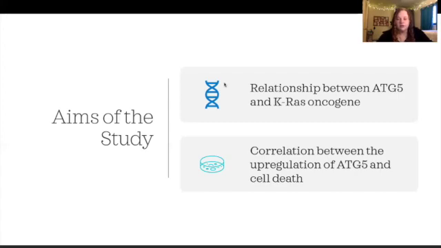The goals of this experiment is basically to help advance this area of study, and this could lead to an overall better understanding of the KRAS oncogene and its role in autophagy and cancer tumors. So now that we understand where we're going with this study, with the aims, we're going to look into our hypothesis.